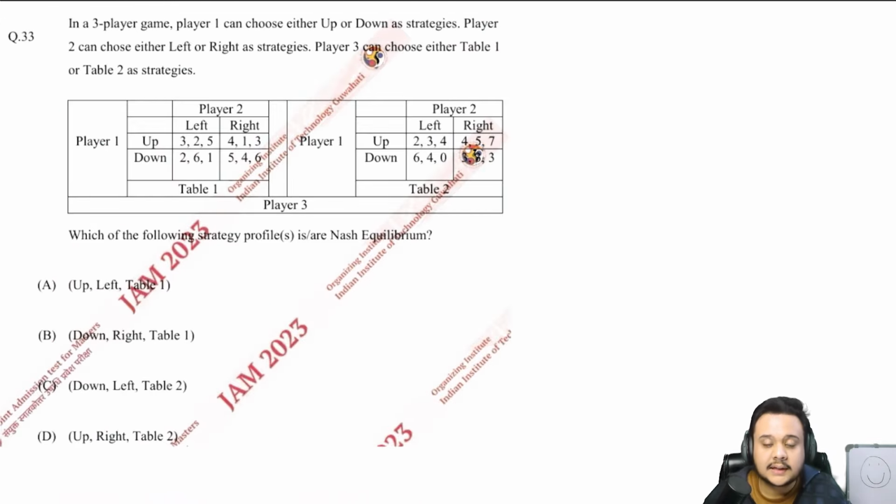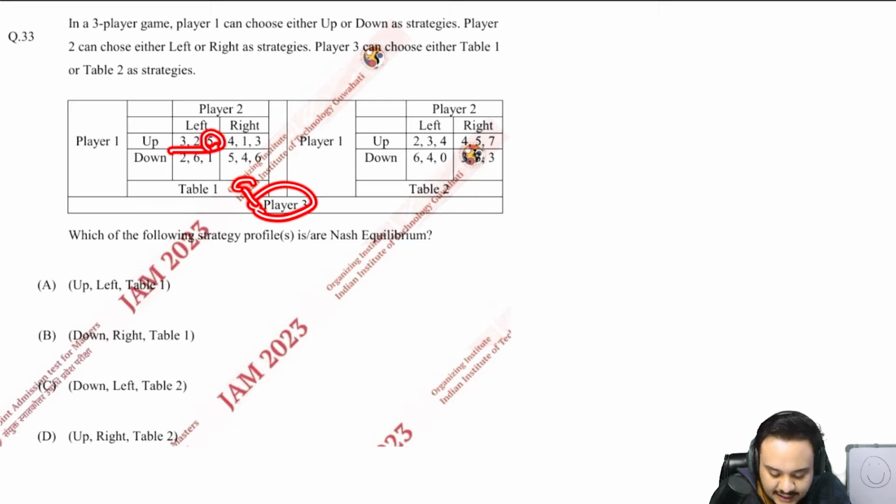Okay, so now look at the 33rd. It says that it is a 3-player game. Player 1 can choose up or down, 2 can choose left or right, and player 3 can choose table 1 or table 2 as strategies. That is very interesting. So player 3 can only go either table 1 or table 2. If he is going table 1 in this cell, then he'll choose 5. But if he prefers this table, then he'll go 4. Obviously 5 is more than 4, so he'll go 5 in this case.